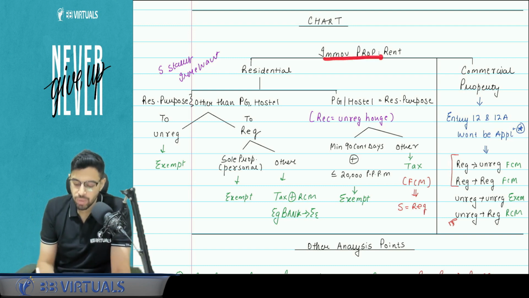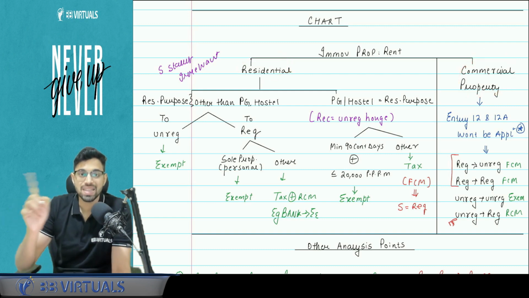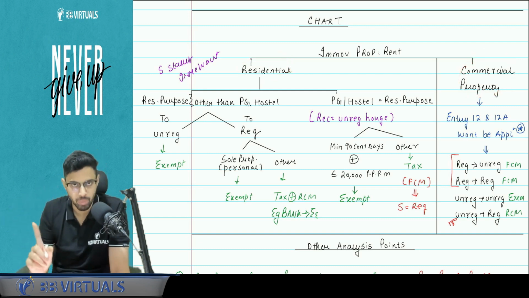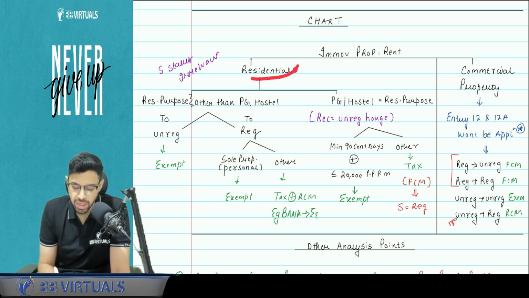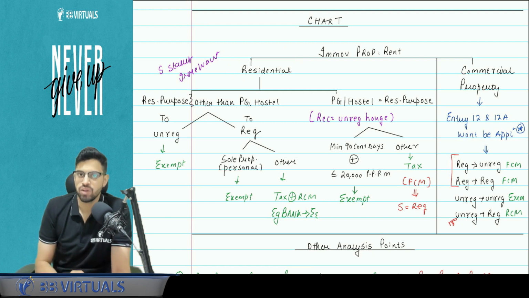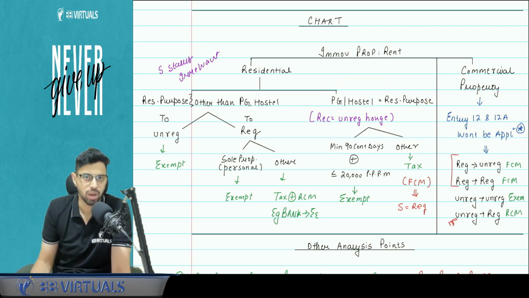So if an immovable property is given on rent, always see which is the type of property, residential or commercial. There exist certain exemptions in residential property, not commercial property. Shop, mall, government is not going to give any kind of exemption per se on commercial property. In residential property, see which type of residential property. Is it other than a PG hostel student accommodation, or is it a student PG hostel accommodation, because this was the difference created from May 25.